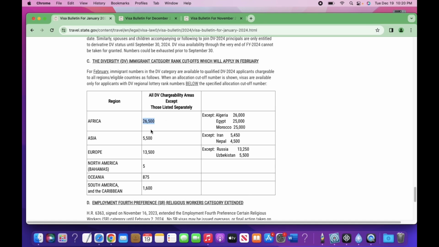So you see, if they continue like that, I'm predicting another 10,000 for Africa in the month of March, and maybe another 5,000 in the month of April. So we might see 40,000 here by April. So let's keep our fingers crossed for that. We are not sure, so we can only wait.